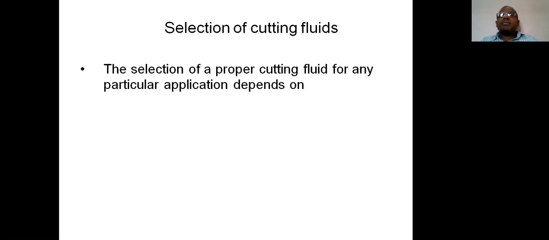The selection of a fluid for any particular application depends upon, first, the cutting tool material, very, very important. Generally carbide tools are manufactured in the form of tips, because the cost of carbide is very, very high.